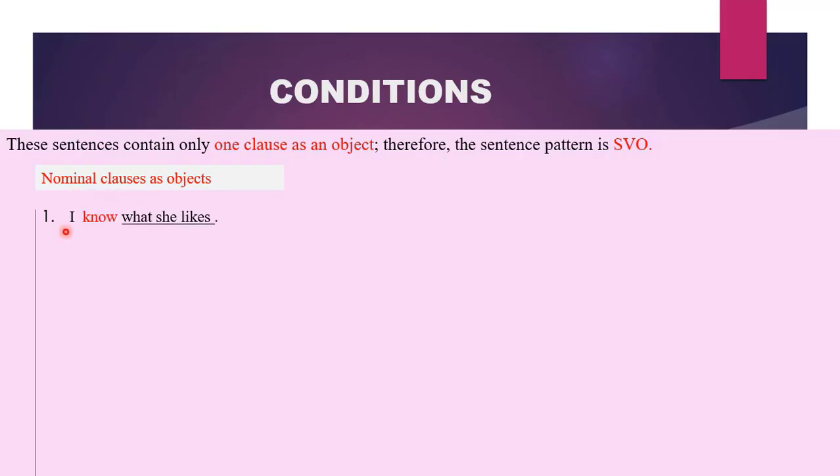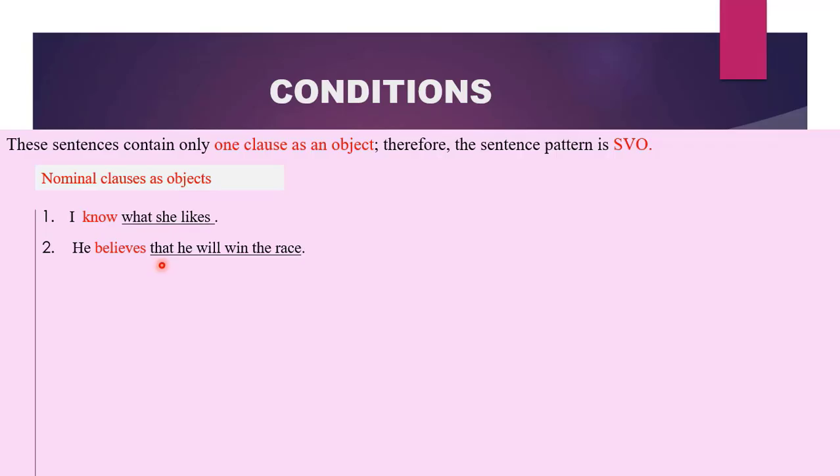Number 1, I know what she likes. What do I know? What she likes. Therefore, what she likes is suffering from the action know. It is a clause. Do you remember our lessons on clauses? If you haven't watched the introduction to the clause, kindly go and watch it. This is an interrogative clause and it is receiving the action. It is suffering from the action, so it becomes the object.